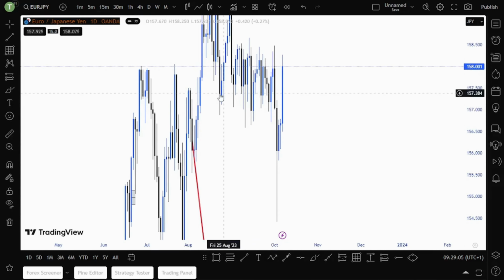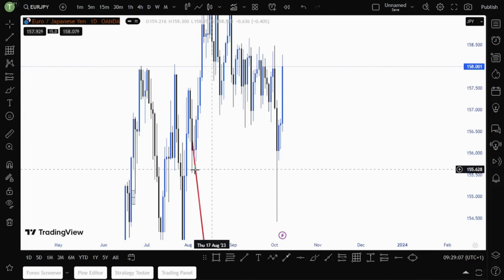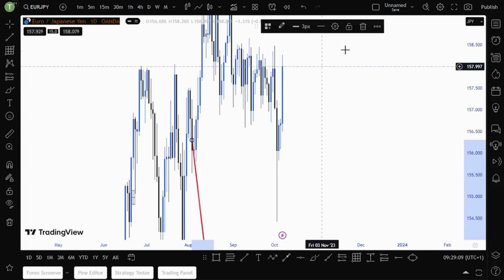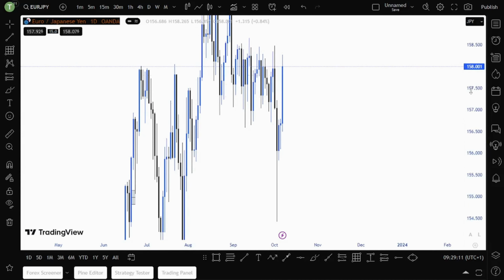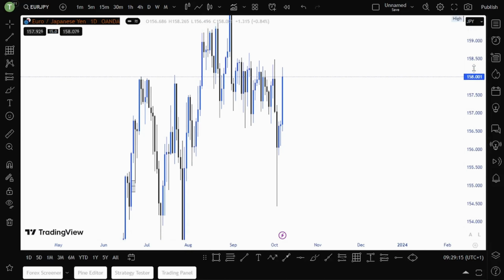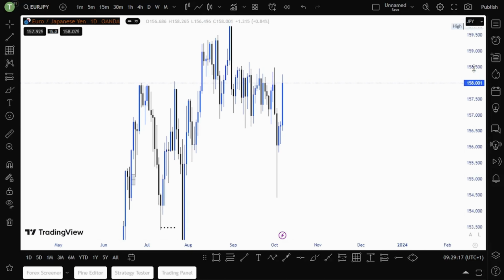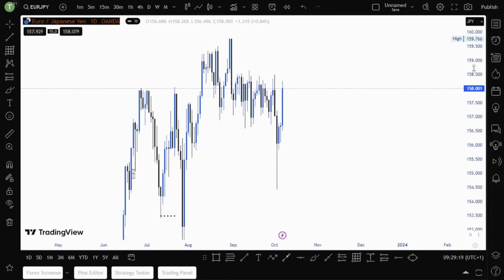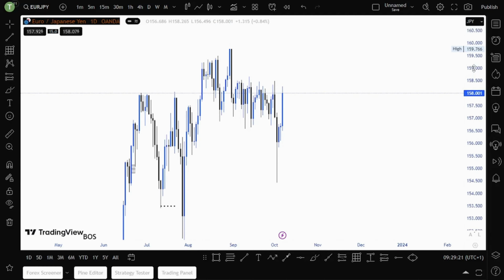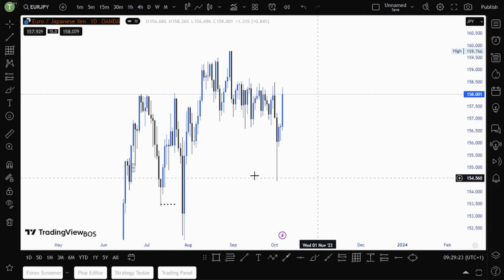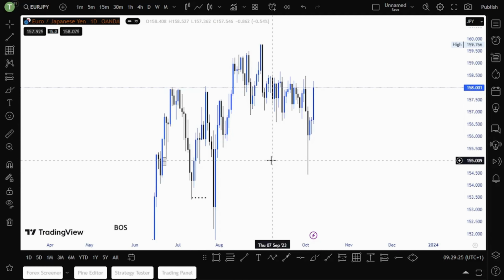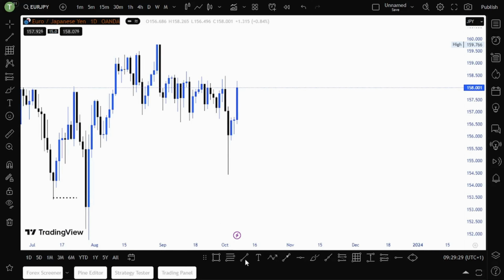Looking at EURJPY, we broke out of this consolidation.